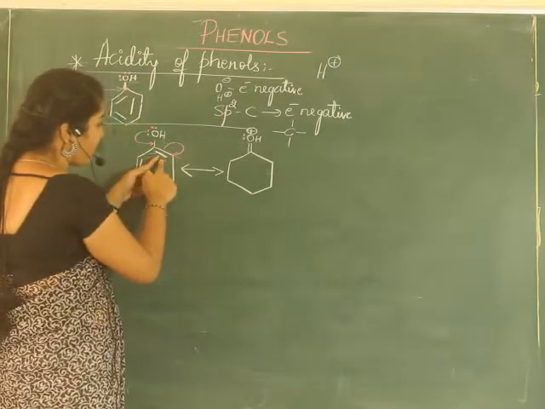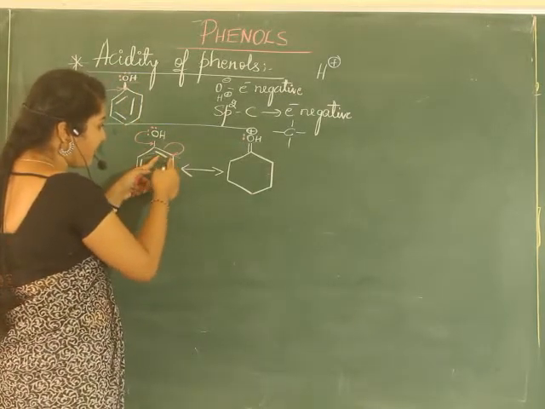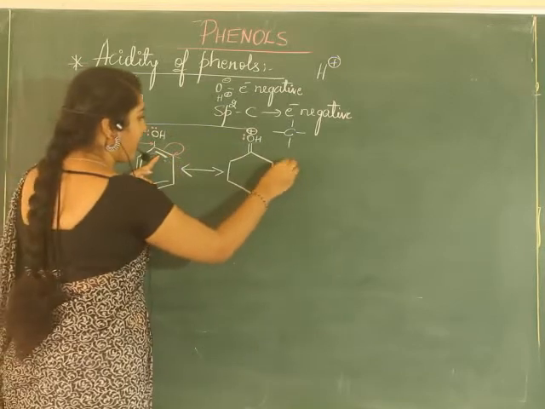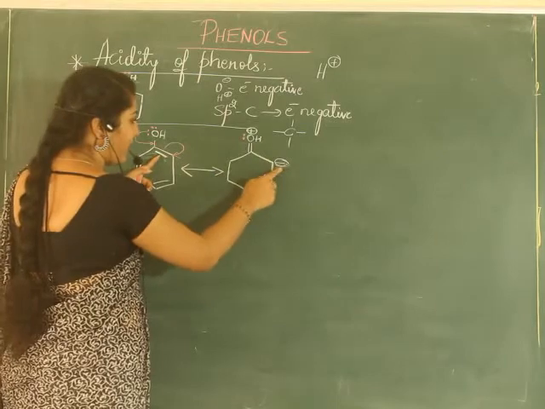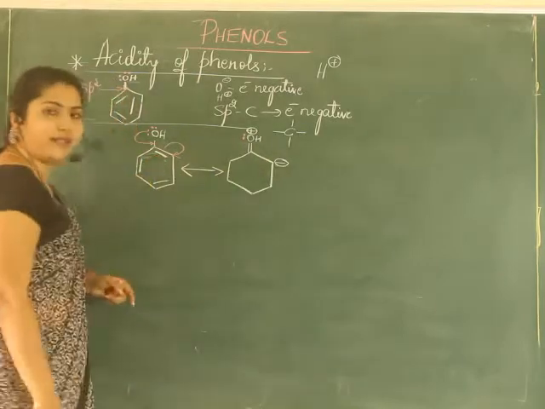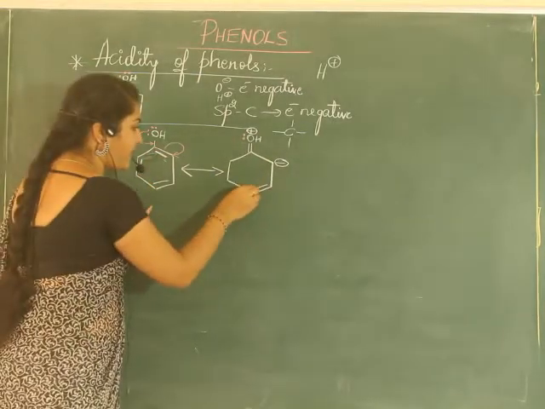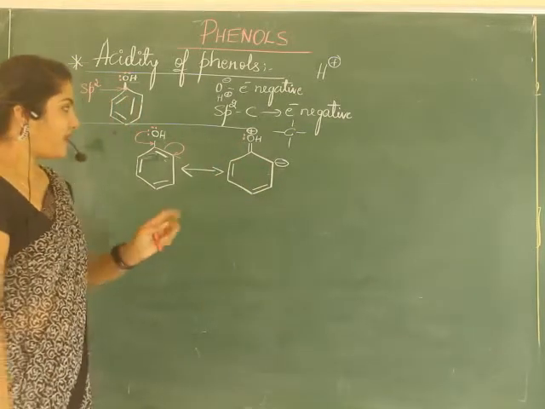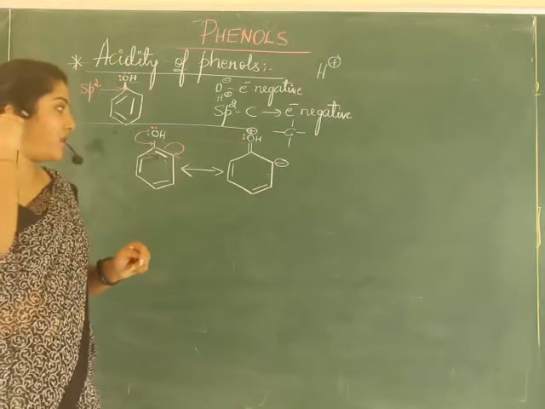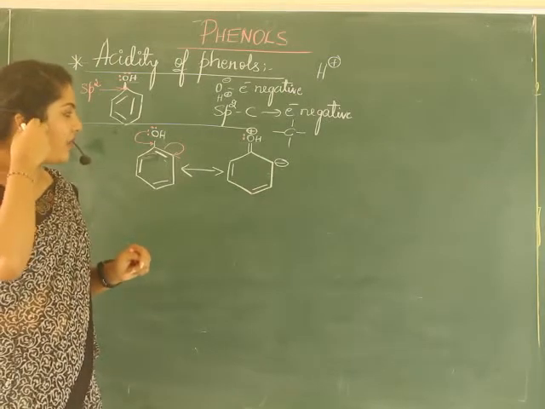Now what happens to this bond? This pair of electron has been shifted to next carbon, so here it becomes negative. This bond has been broken and that pair of electron has been donated to this carbon. Rest of the bond remains same. Clear? This is the second structure. Now again here what happens? Here also it becomes unstable.